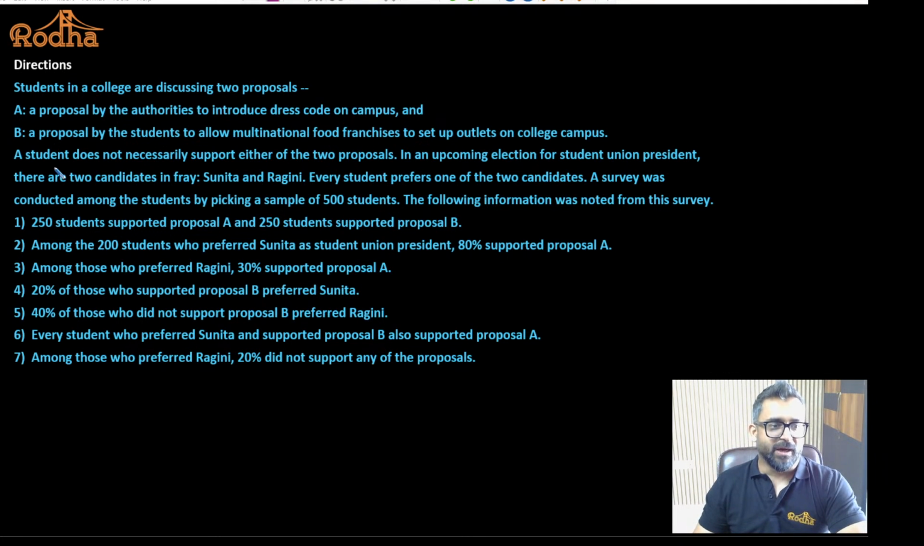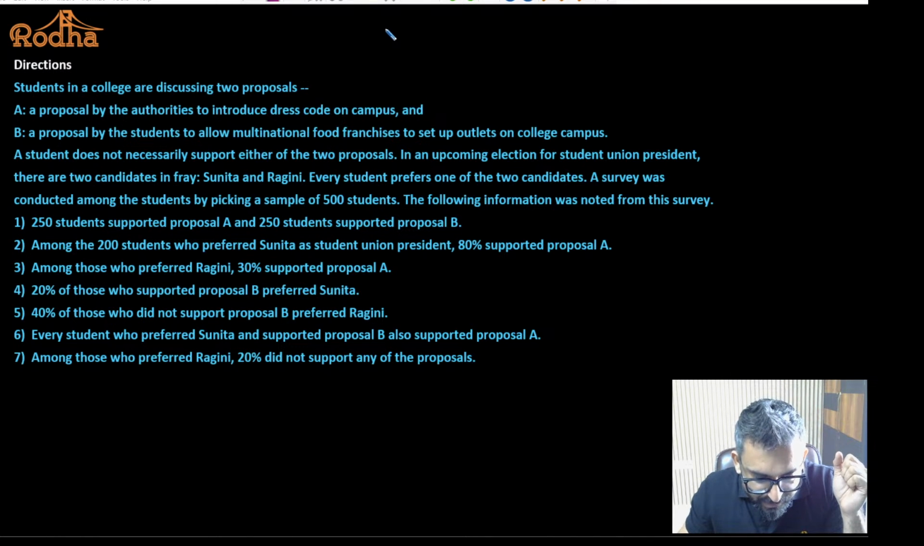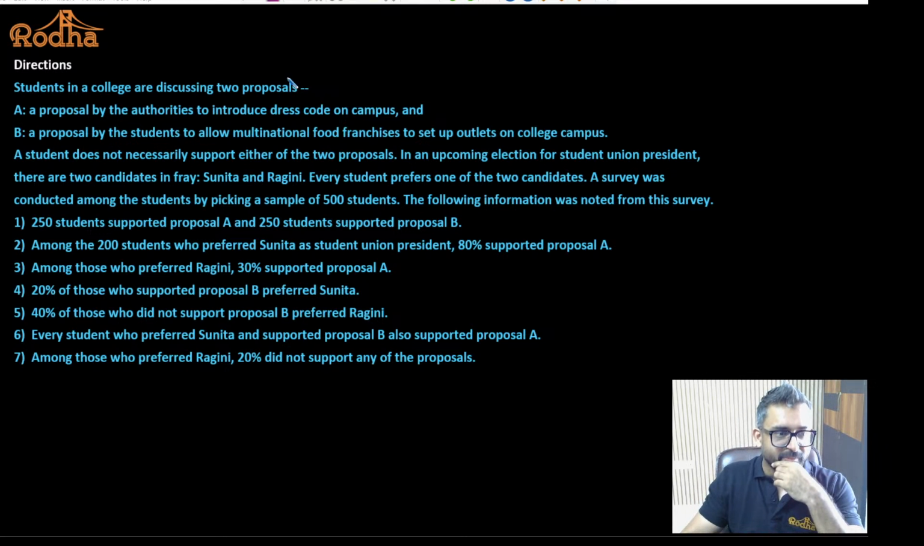Okay. A student does not necessarily support either of the two proposals. This is a very important point. That means if you ask a student which proposal do you support, let's say student X, that student can say I support proposal A, or I support proposal B. I can support both the proposals. I can support neither of the proposals. That is what the question is telling us. It is not necessary for a student to support any proposal. The student can say I don't like any of the two proposals. Fine. So it's not necessary they have to support.